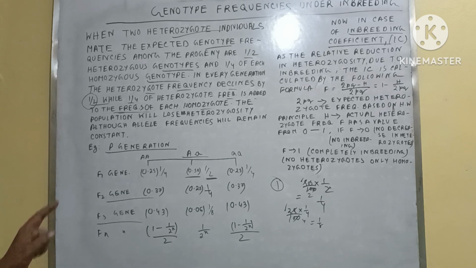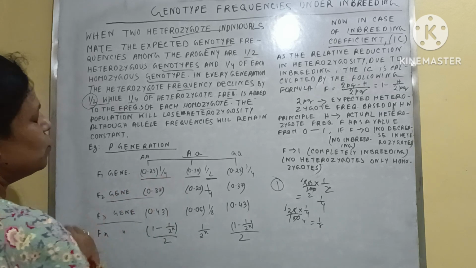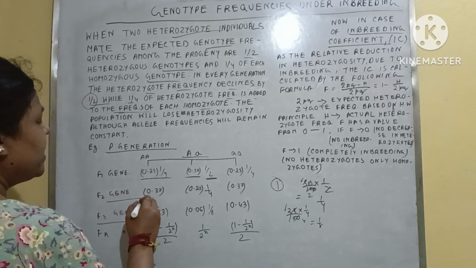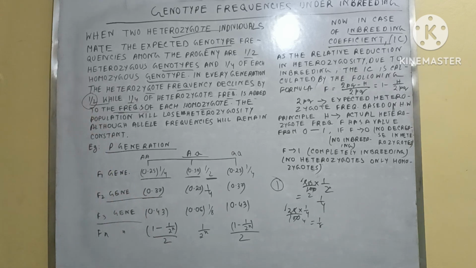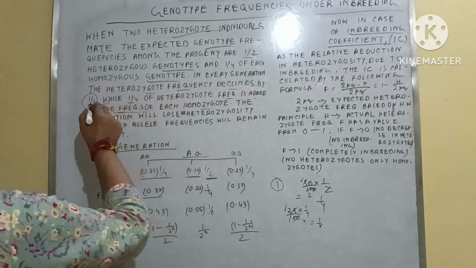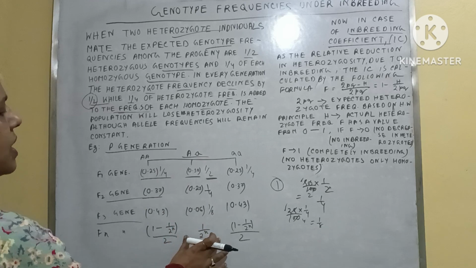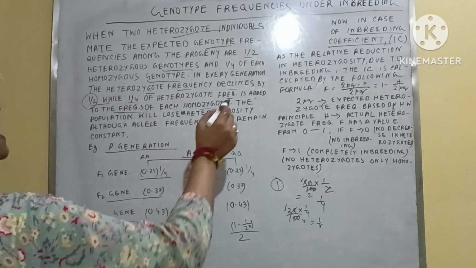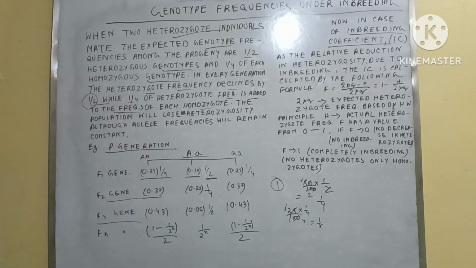Clear? But in the case of the homozygote, what is actually happening here? In the first case, it is 0.25, and in the second case 0.37. So in every generation the heterozygote frequency declines by half, which is proved here, and 1/4 of the heterozygote frequency is added to the homozygote frequency.